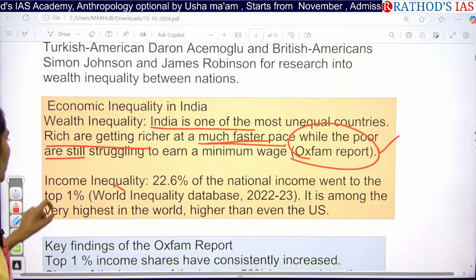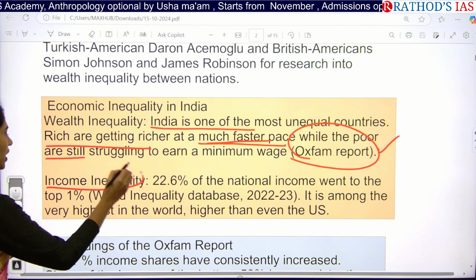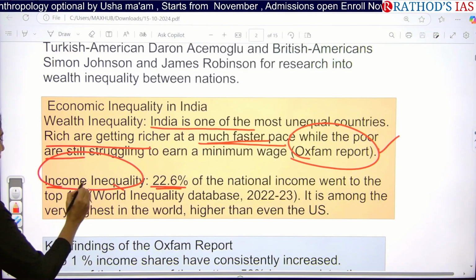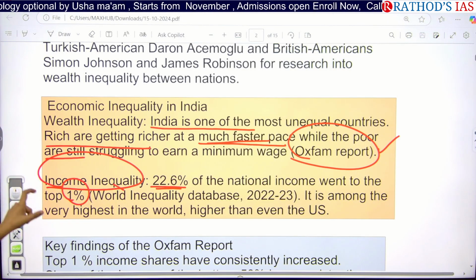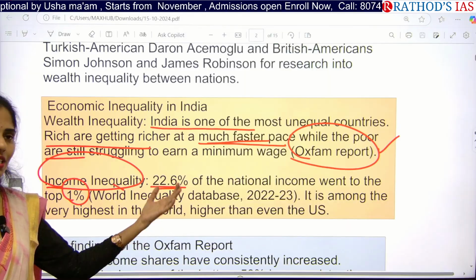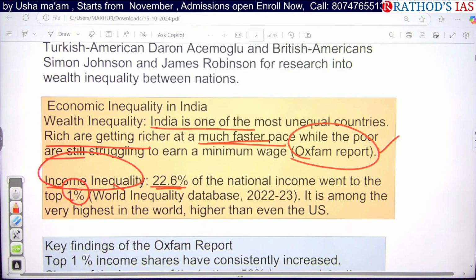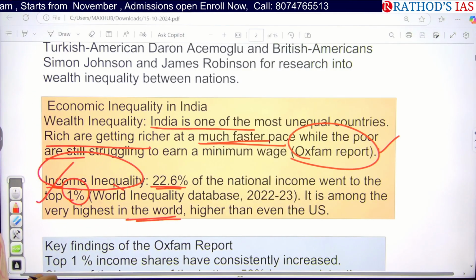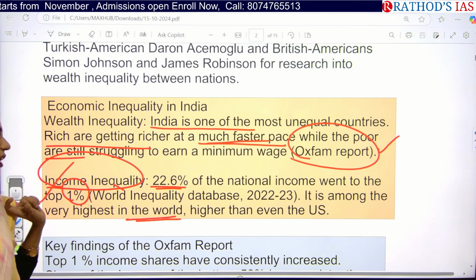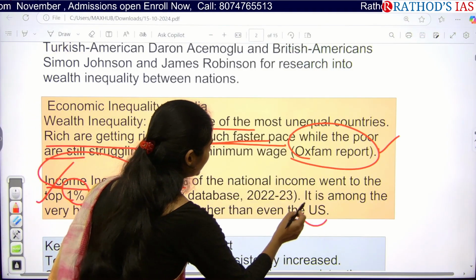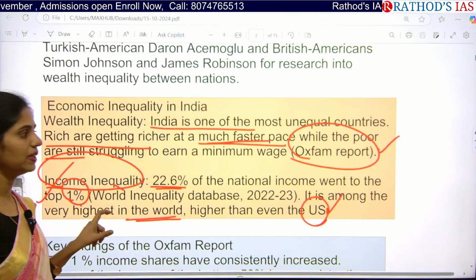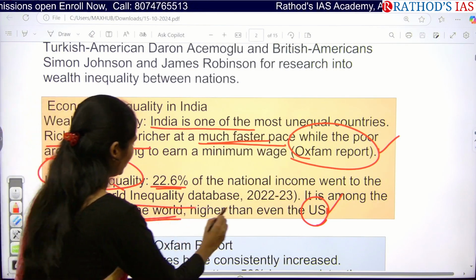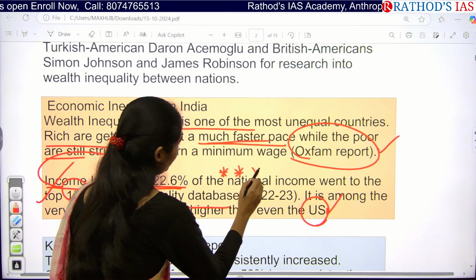And the next important one is income inequality. So 22.6% of national income went to the top 1%, which is stated as per the World Inequality Database of 2022 to 2023. And the very highest in the world is India. India is having very high income inequality, and even it is higher than the US as per this World Inequality Database, and you have to note down this data. Okay, this is very, very important.